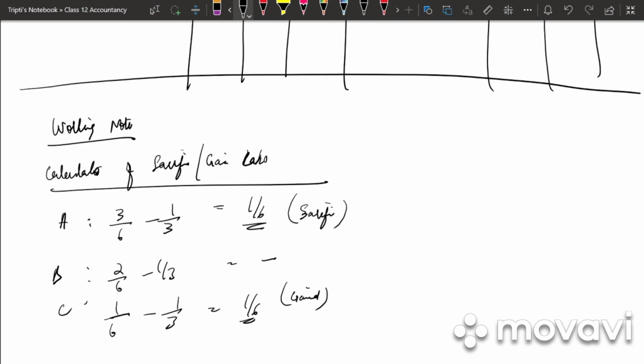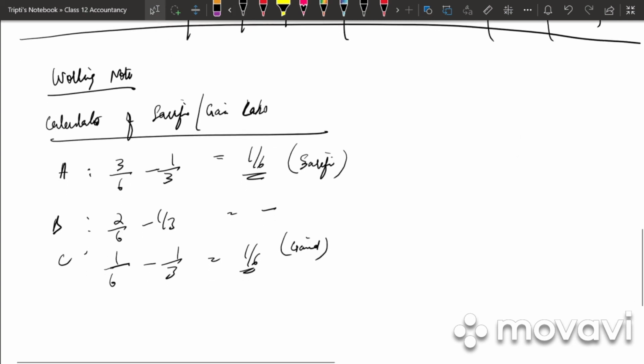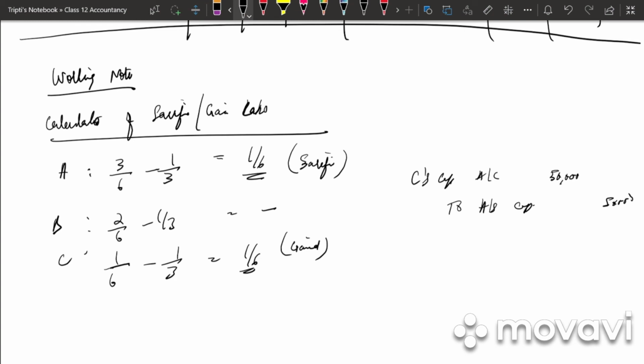What is the amount of goodwill? The amount of goodwill is 3 lakh rupees. So what is the entry? Gaining partners to sacrificing partners. Who is the gaining partner? It is C's capital account to A's capital account. 3 lakh into 1 by 6, 50,000 debit, 50,000 credit.